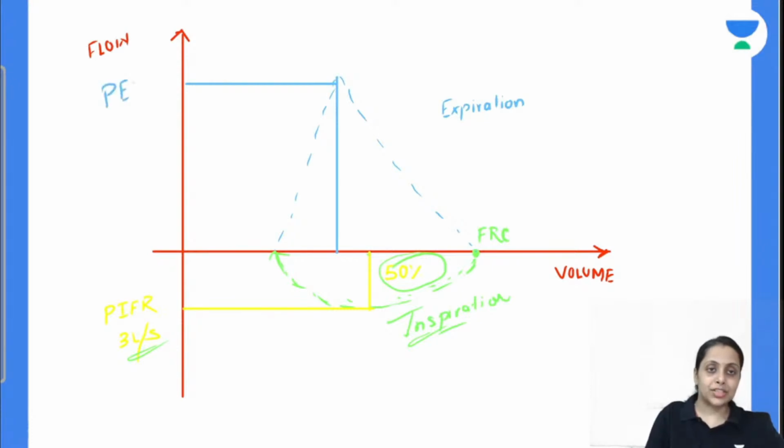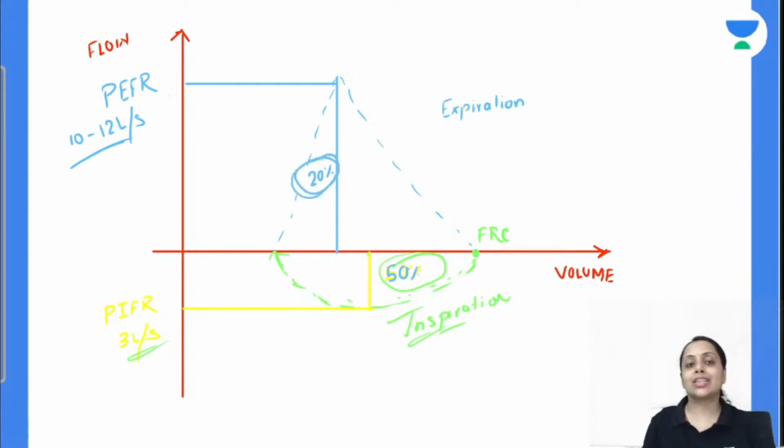Peak expiratory flow rate, and its normal value is 10 to 12 liter per second, and it is achieved after 20% of expiration. So all these data are important. Do remember, peak inspiratory flow rate is achieved at 50% of inspiration, और जब हमारा expiration 20% हो जाता है तो peak expiratory flow rate is achieved, and that is 10 to 12 liter per second.